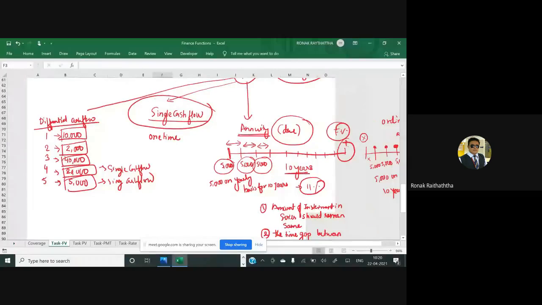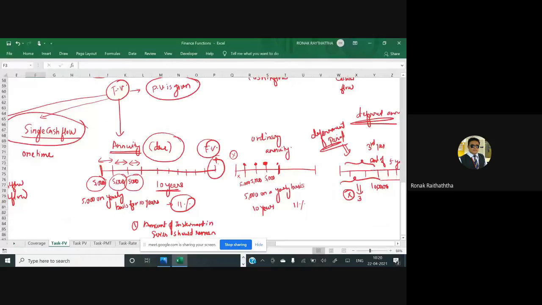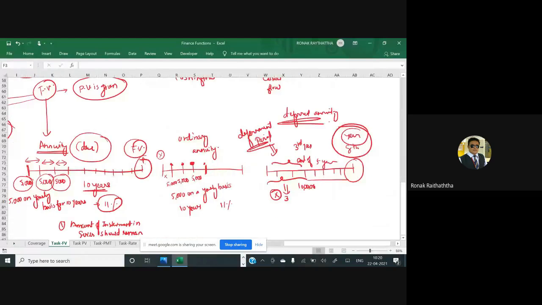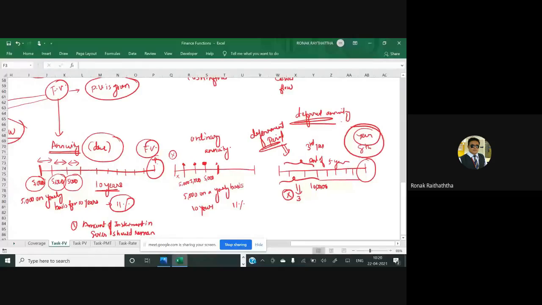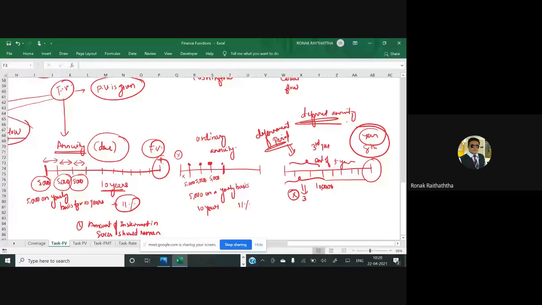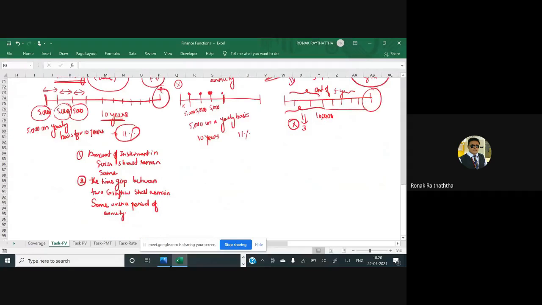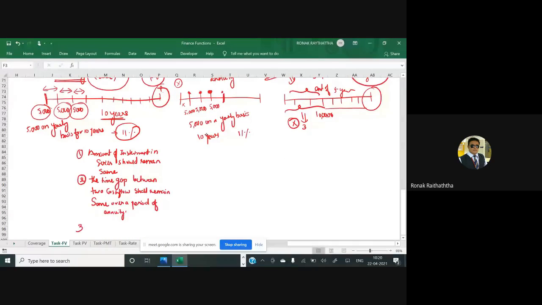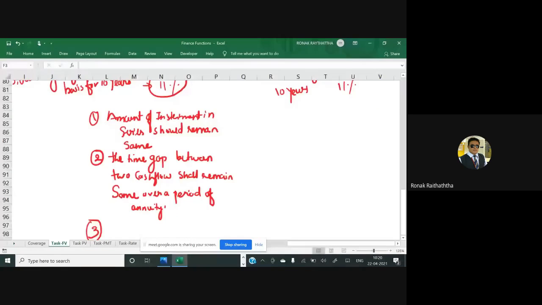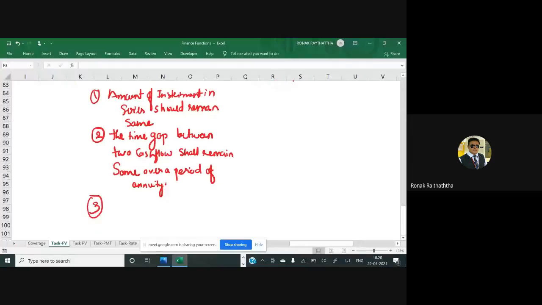You have understood the three primary types of annuities. You may take a snap of it if you want to understand it later on. And one more point in this annuity which I forgot to mention is that the rate of expected return should also remain the same. You cannot say that for the first 3 years I would have 5% return and for the next 3 years 10% return.